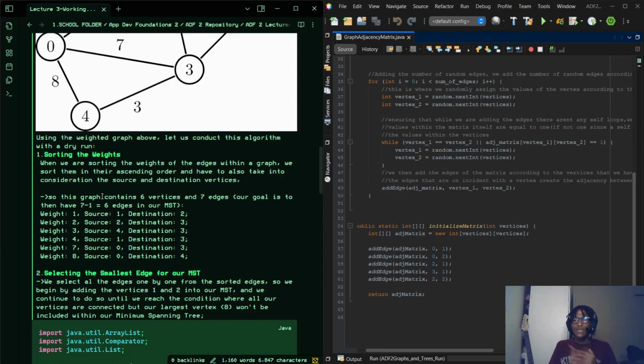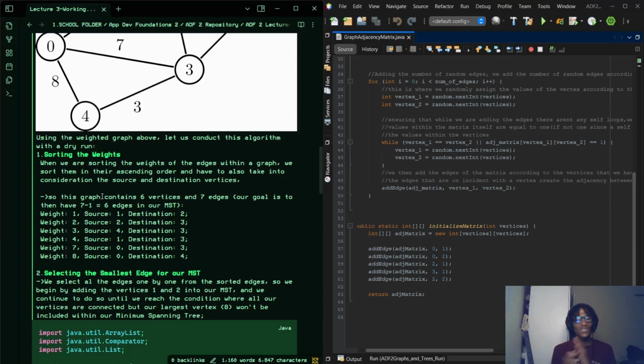So just understanding our main focus, as I said, is trying to find a route that traverses all the vertices, but we don't want the largest edge to be included. We want a complete path, but it shouldn't be a circuit. We shouldn't be able to go around in a circle, but all those vertices need to be connected. I hope you're still with me on that one.